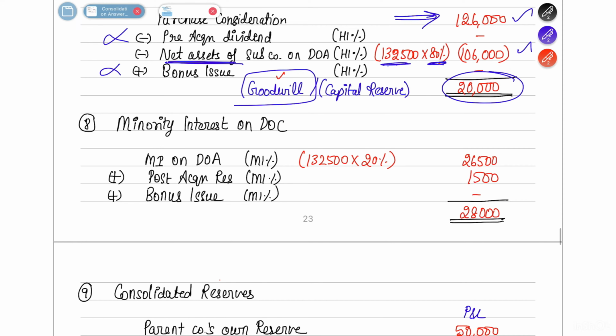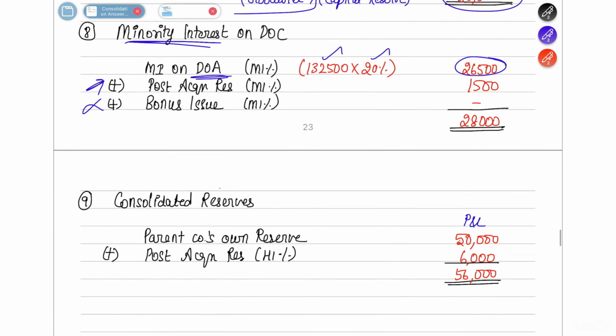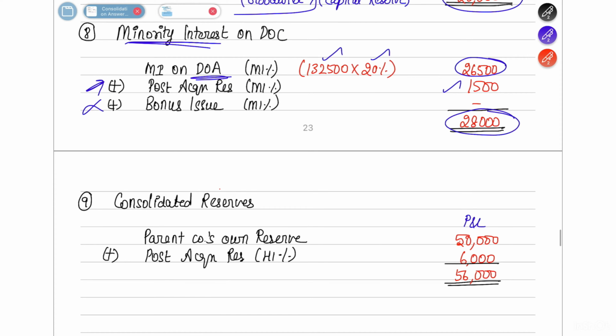Next is minority interest. So first, minority interest on date of acquisition will be net assets into the minority interest percentage of 20%. So it is going to be 26,500. There is no bonus issue, but there is a post-acquisition reserve. If you see in the question, it is 1,500. So 1,500 you are going to add to it. So there is a total of 28,000 worth of minority interest on date of consolidation.